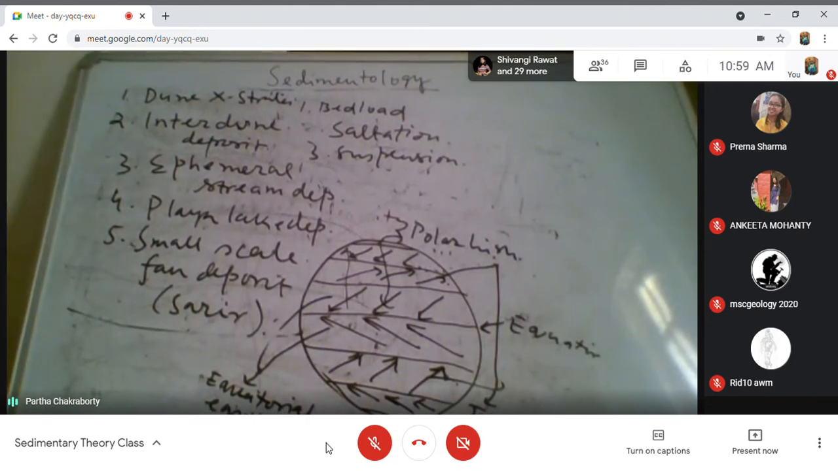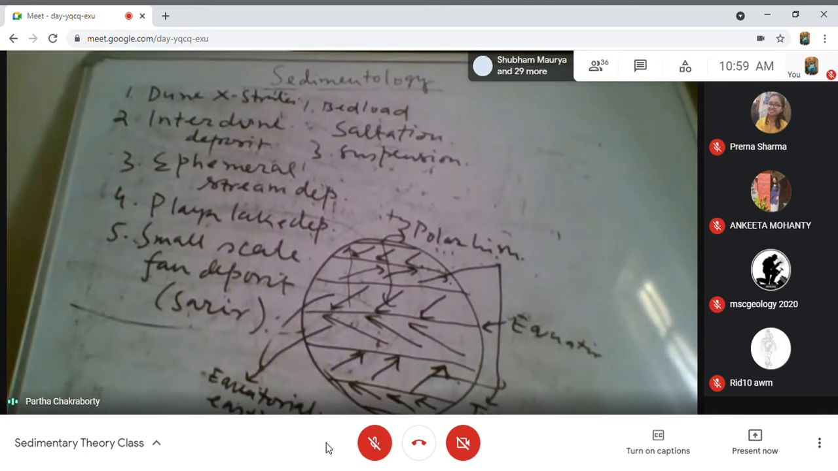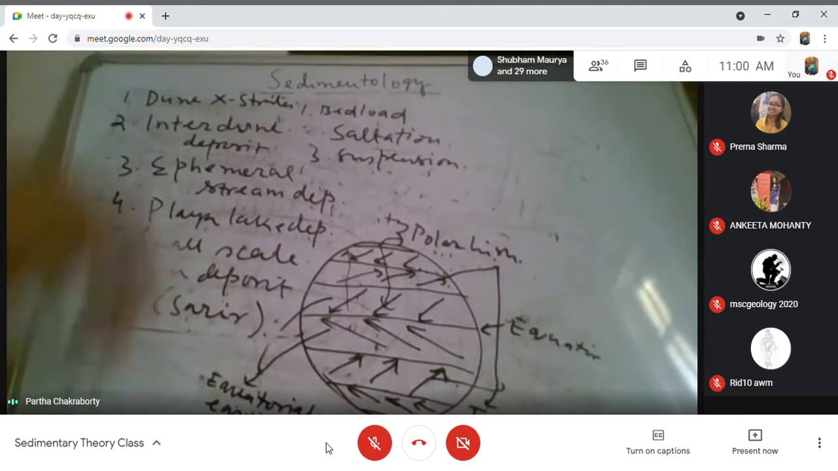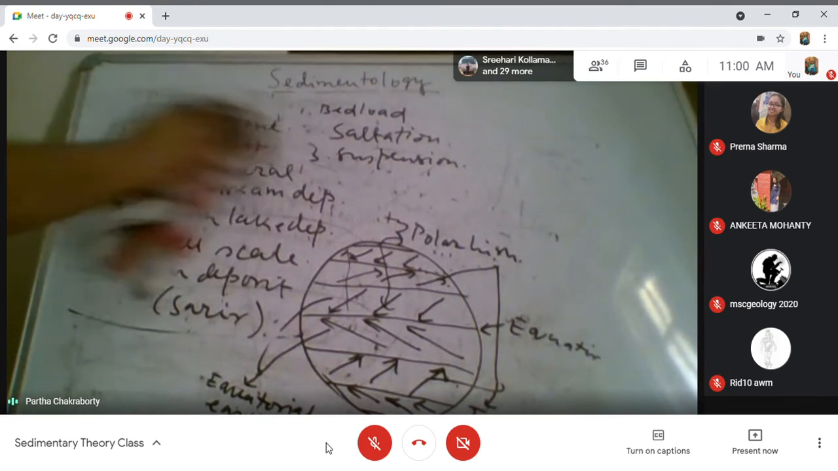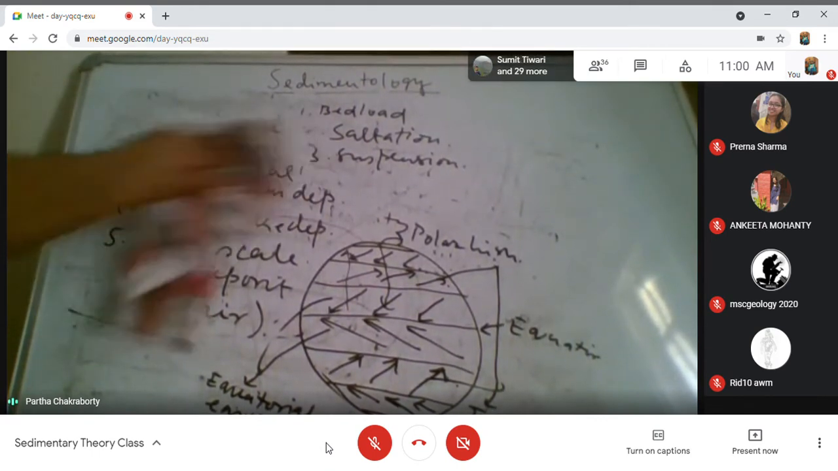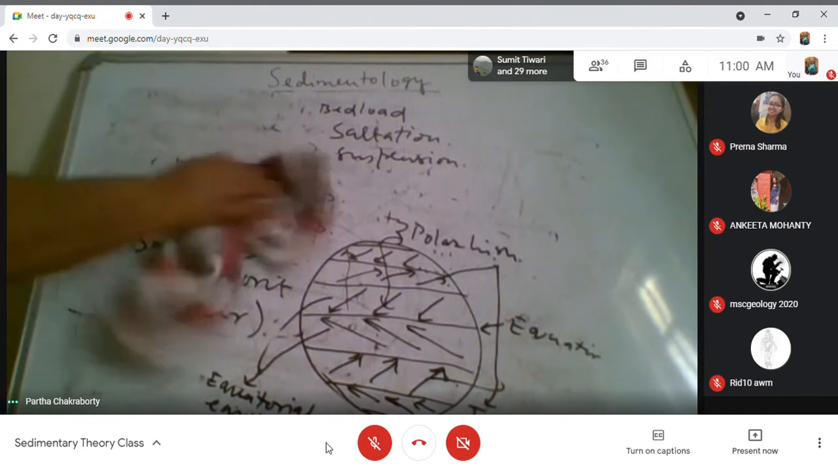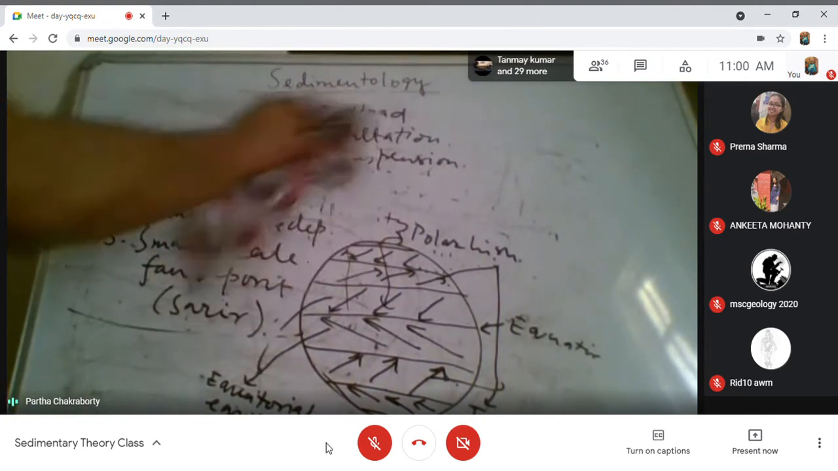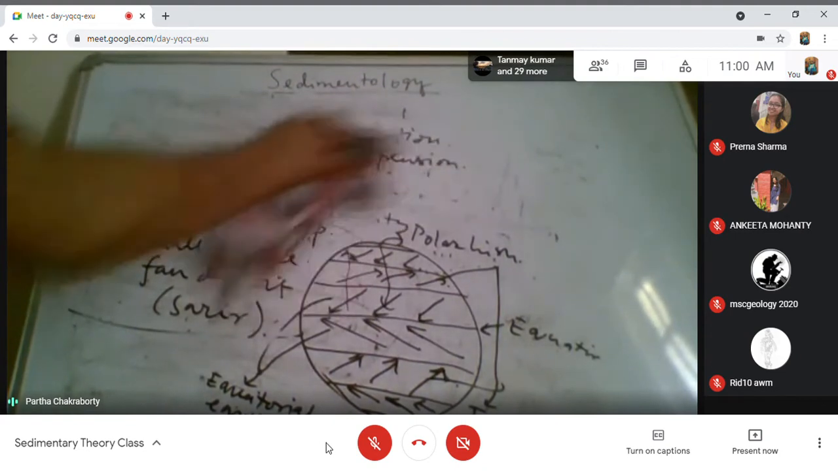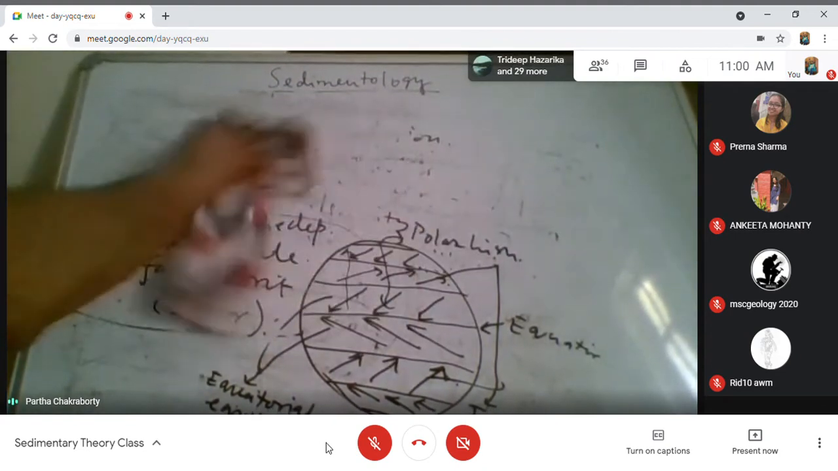Now, dune cross strata. First we start with the dune cross strata. There are different kinds of dune in the aeolian system. We have all seen Hindi film heroes and heroines dancing in the dunes, and these are big dunes. They are very big dunes, and all dunes, as you know, are basically a product of the lower flow regime.